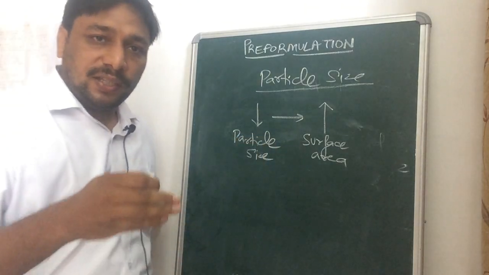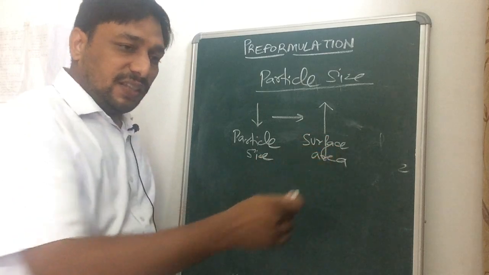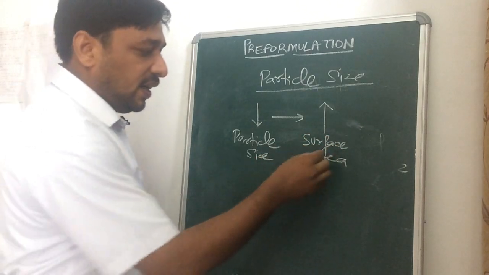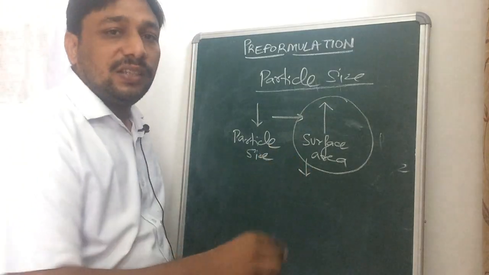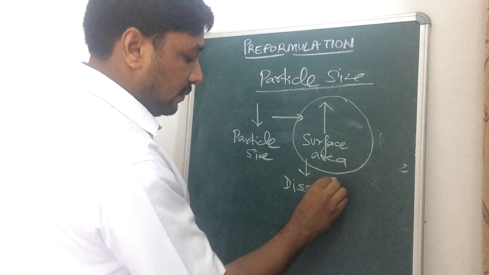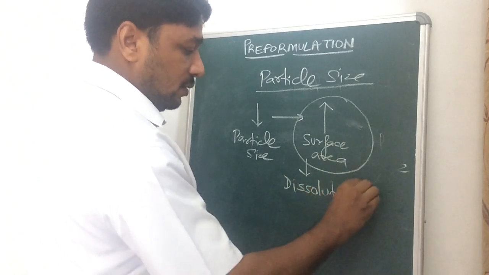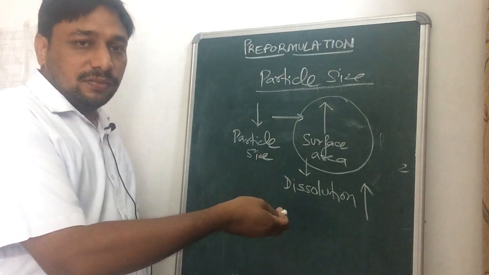So as the particle size reduces, the surface area will enhance, and that enhanced surface area will result in enhanced dissolution. So dissolution will enhance in that case.